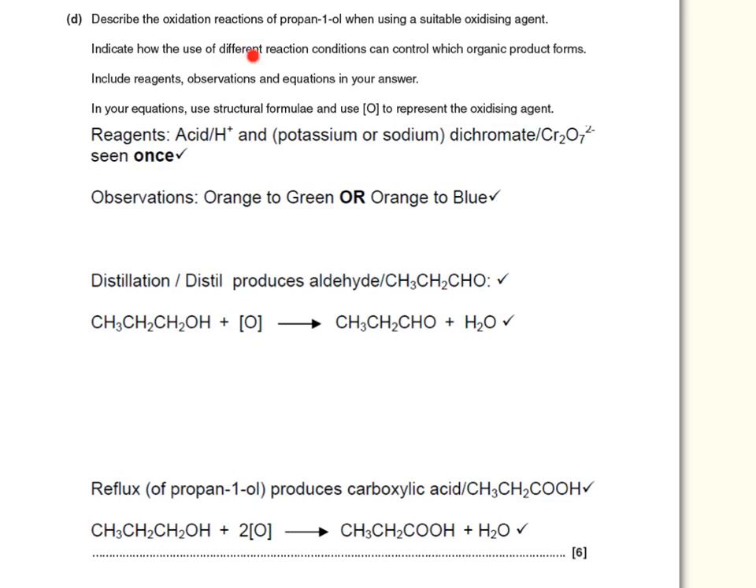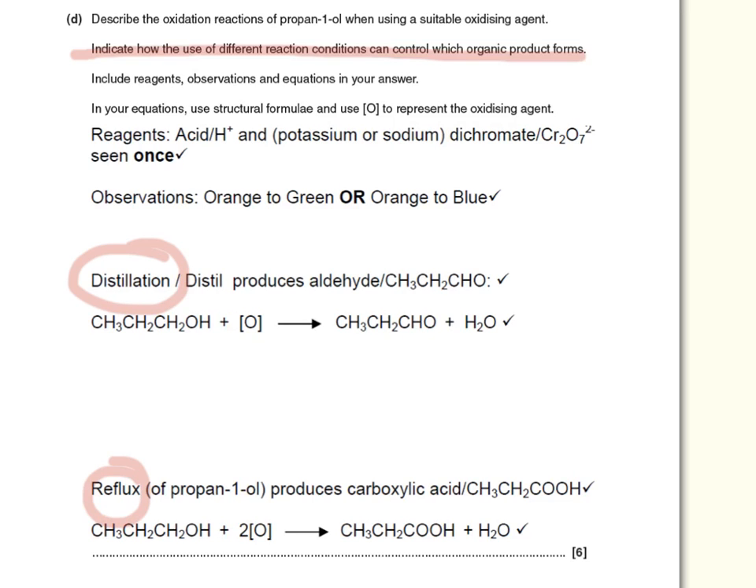In this question, we are required to talk about the oxidation of an alcohol, and the alcohol that they have given us is propan-1-ol, which is a primary alcohol. Again, I would like to emphasize that in the question they have given us a breakdown of exactly what they require. The first indication is they want us to use different reaction conditions, which the organic product will form depending on those conditions, and the reaction conditions we're talking about are distillation and reflux.